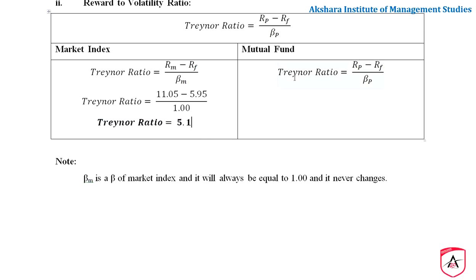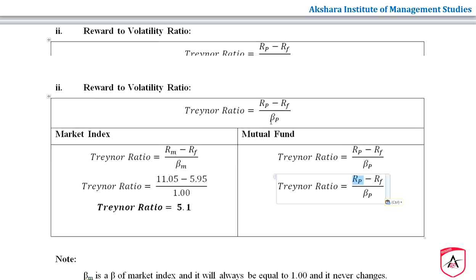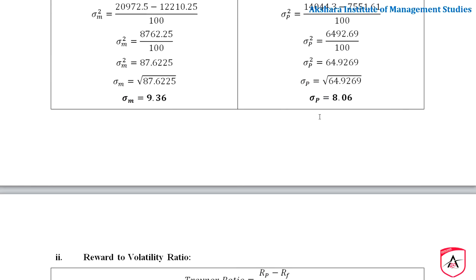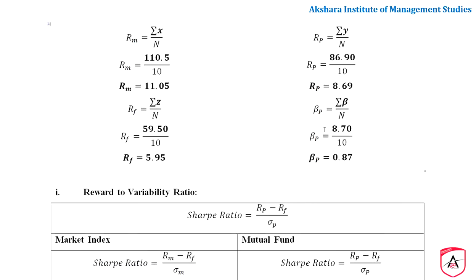Similarly, we have to do it for Treynor's ratio. For Treynor's ratio, RP, return on portfolio, that is mutual fund return, RP is 8.69. Risk free rate of return is RF, that is 5.95 for the same. Now please observe, this is beta m. Beta m is always 1.00, but this is beta p. Beta p we have calculated here, that is 0.87.